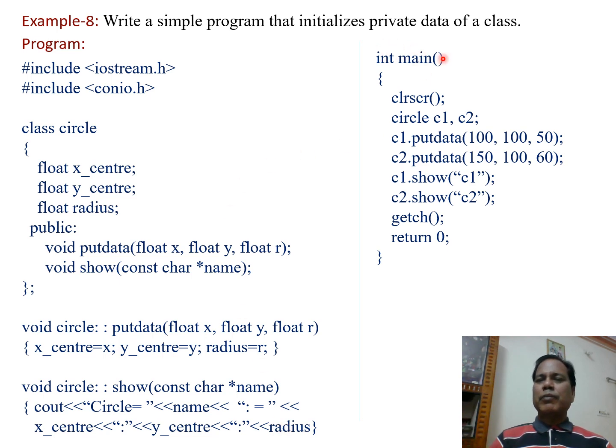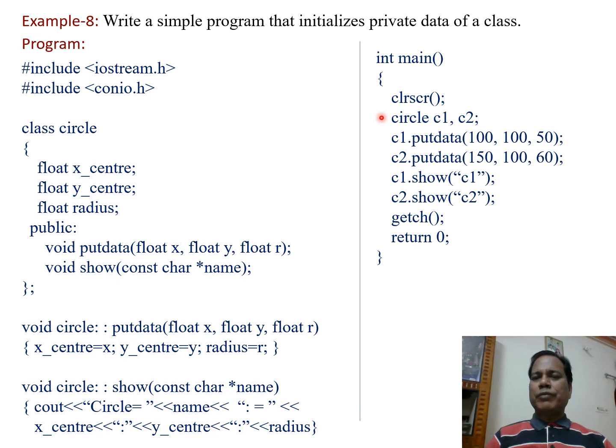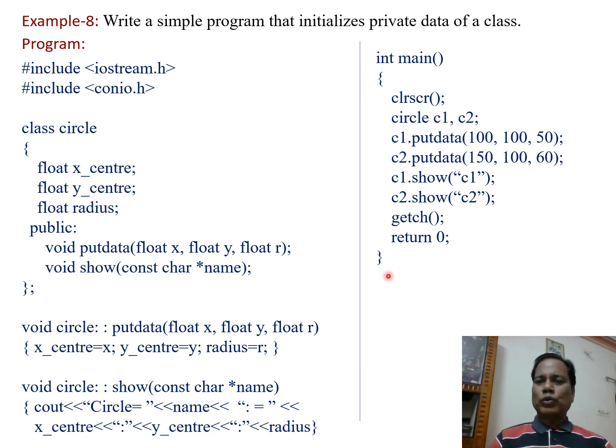Then int main. In this main function, within open and close braces, the first statement clears anything previously written on the output screen. Then the next statement, circle C1 comma C2 semicolon, defines two objects C1 and C2 with the structure of the class.